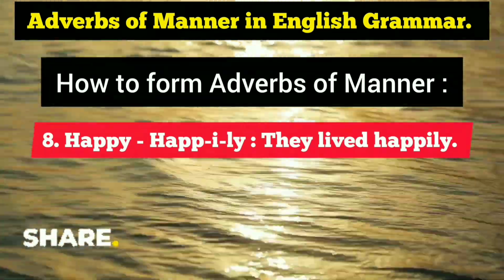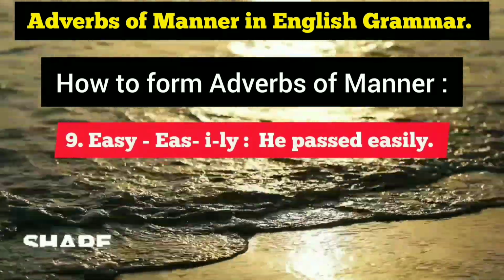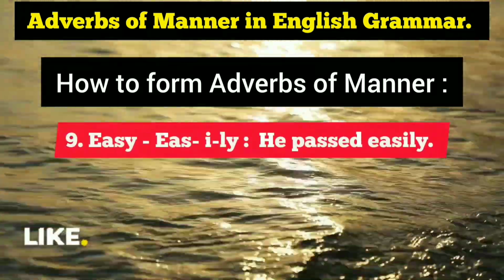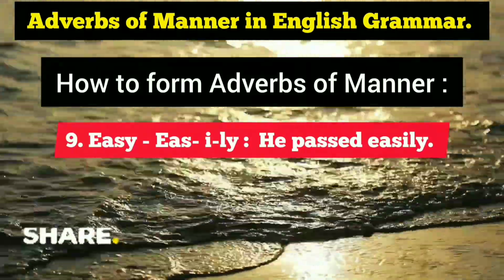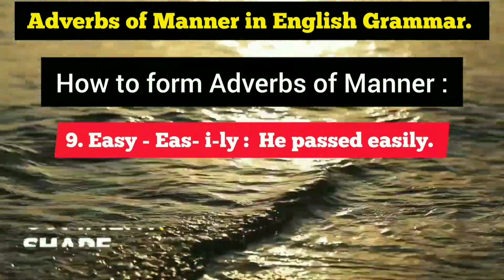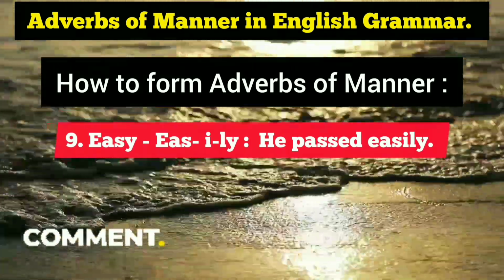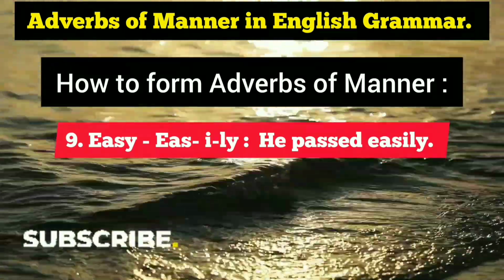So let's see some more examples. As you see the 9th one, easy. Again here we see it's ending in y. So I'm removing the y and adding I and then also adding ly. So the adverb becomes easily. As you see the example, he passed easily. So I'm quite sure it's clear.